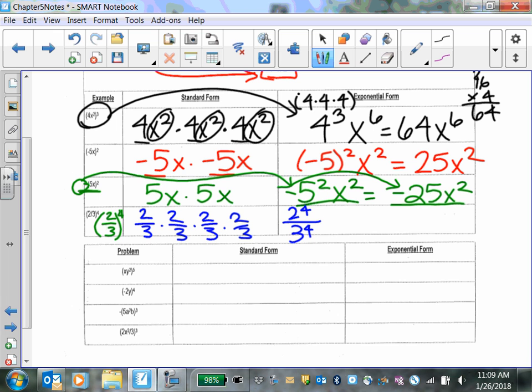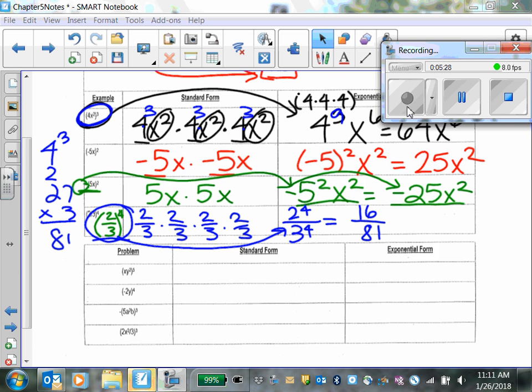You can totally leave it like that, or you can say 2 times 2 is 4, 4 times 2 is 8, 8 times 2 is 16, and then 3 times 3 is 9, 9 times 3 is 27, 27 times 3 is 81. So you could have said 16 over 81 also. Either way is correct. You have to leave it as a fraction.